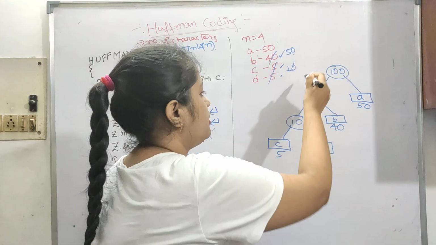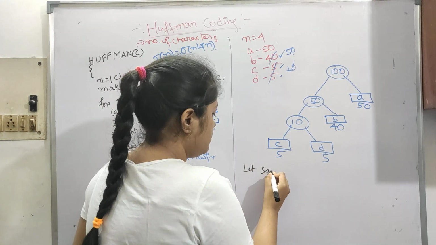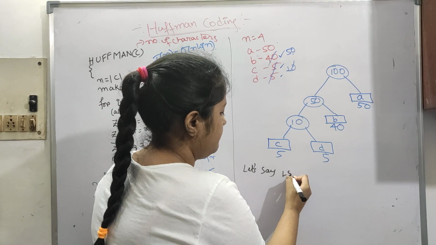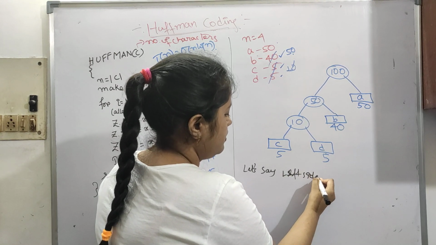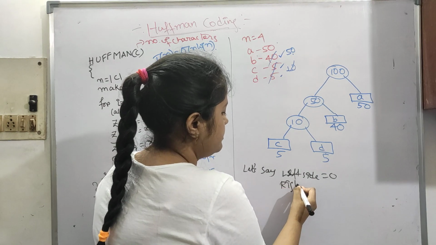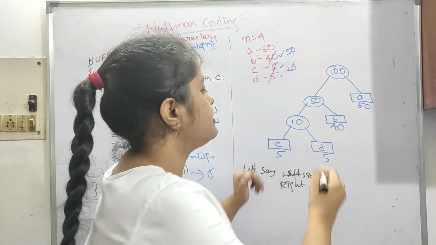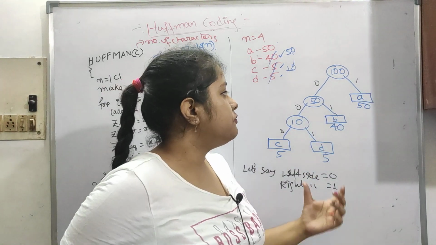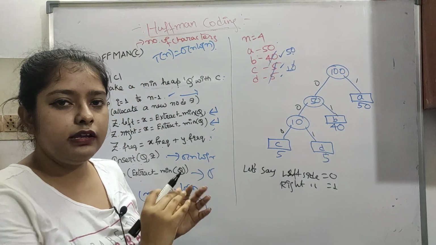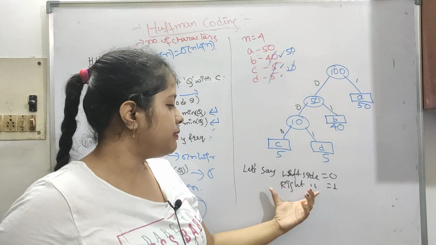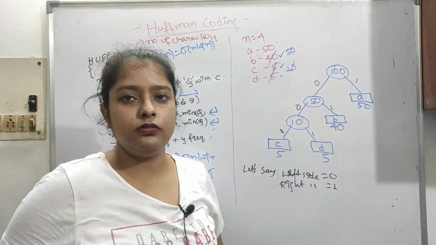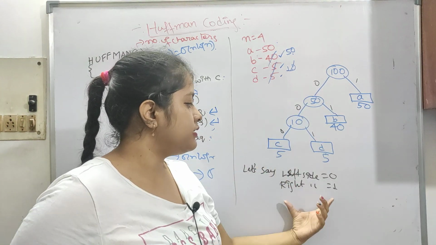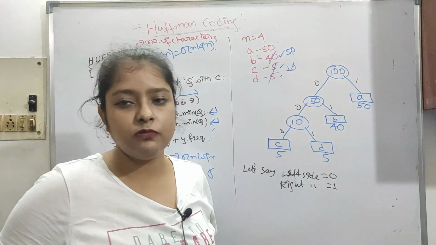Let's say we are taking the left side equal to 0 and the right side equal to 1. While encoding, you have to remember this. While decoding also do this only, because if you just swap, it will give you a wrong answer. While encoding we are using this convention, so while decoding we will use the same convention only.